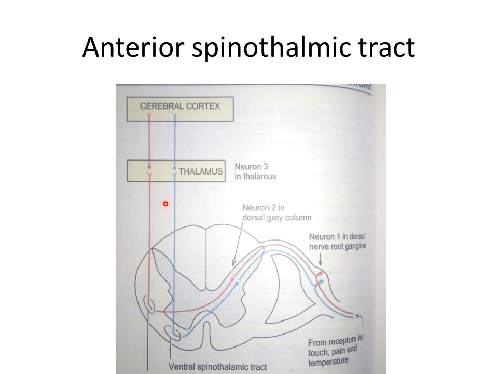The axons of the third order neuron in the ventral posterolateral nucleus of the thalamus pass through the posterior limb of the internal capsule and the corona radiata to reach the cerebral cortex, the somatosensory area in the postcentral gyrus.